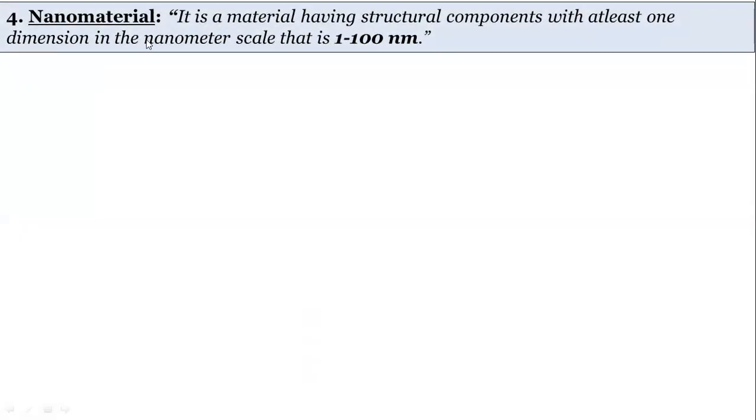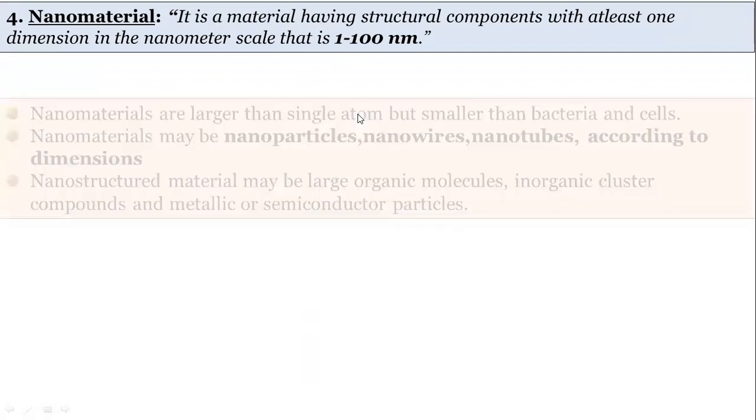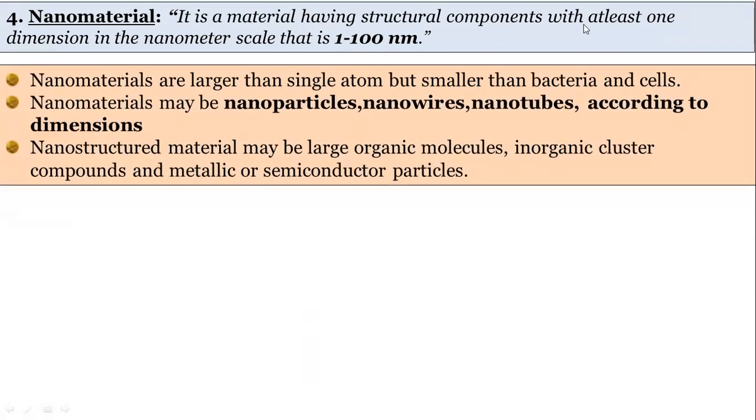So what is meant by nanomaterial? The material which is prepared at this 1 to 100 nanometer scale is called nanomaterial. It is the material having structural components with at least one dimension in the nanometer scale. Means the material which is prepared should have at least one dimension at nanometer scale. Nanometer scale I already explained: 1 to 100 nanometer, and 1 nanometer is equal to 10 raised to minus 9 meters.